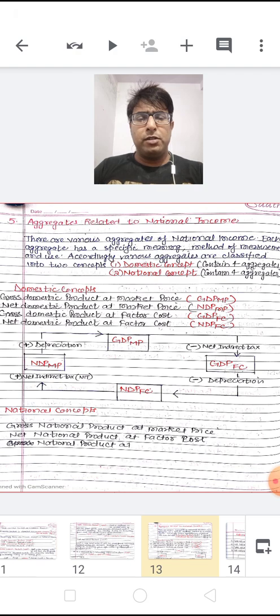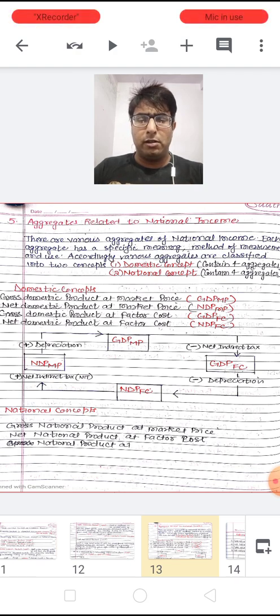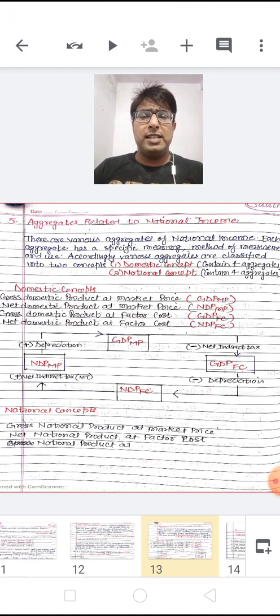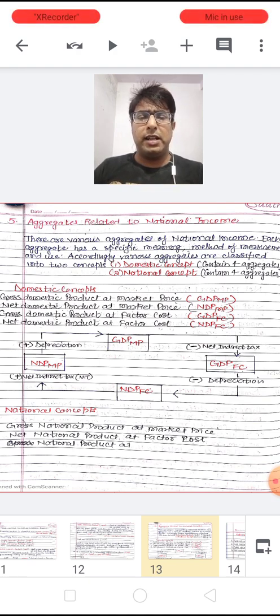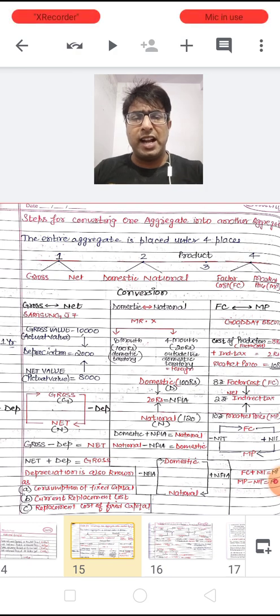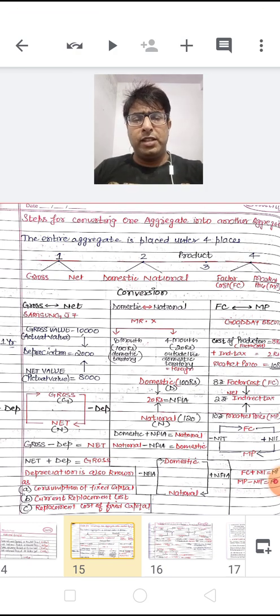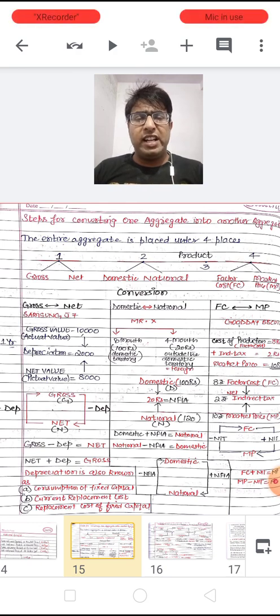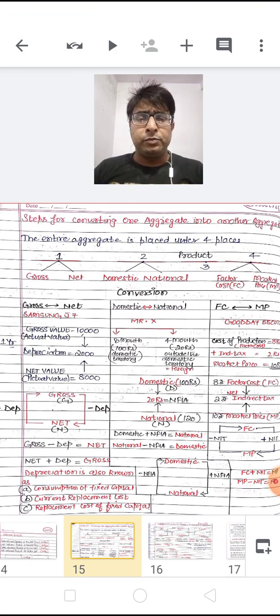Similarly, from GDP-FC, beta, you have understood that all these aggregates are covered at 4 places basically. What are those 4 places? I want to clear this up again. Let's see this slide here, dear children. With this slide you are watching the steps of converting one aggregate into another aggregate.